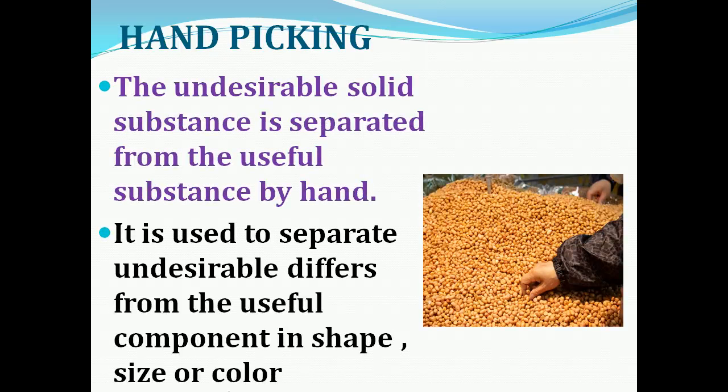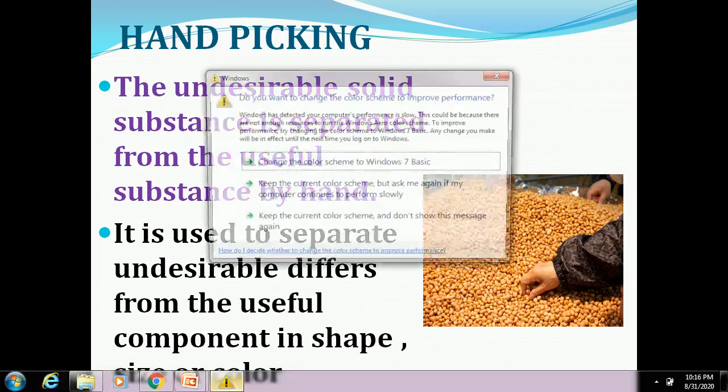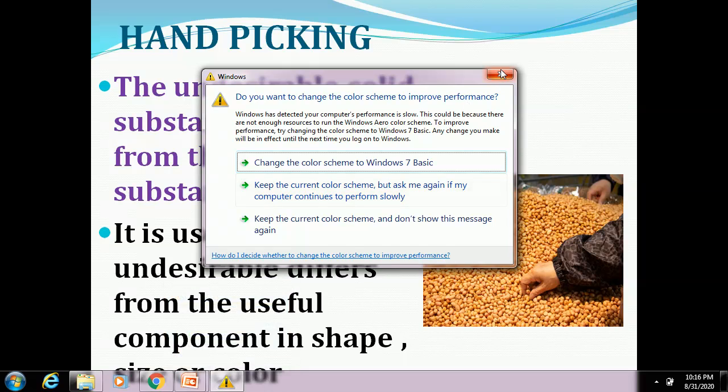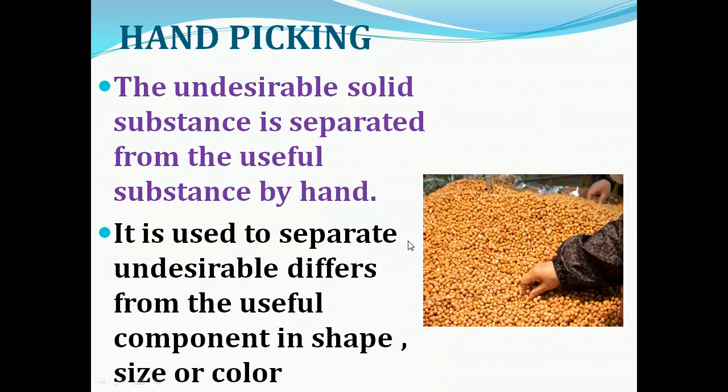This method is applicable only when the undesirable solid is present in small quantities. If it is present in large quantities, the hand picking method is difficult. If the unwanted solid which has to be removed is present in small quantity, then we can use this method, and the quantity of the mixture is also not very large. For example, your mother hand-picks stones from pulses before cooking. The stones are present in small quantity, so it is easy to take them out using the hand picking method.